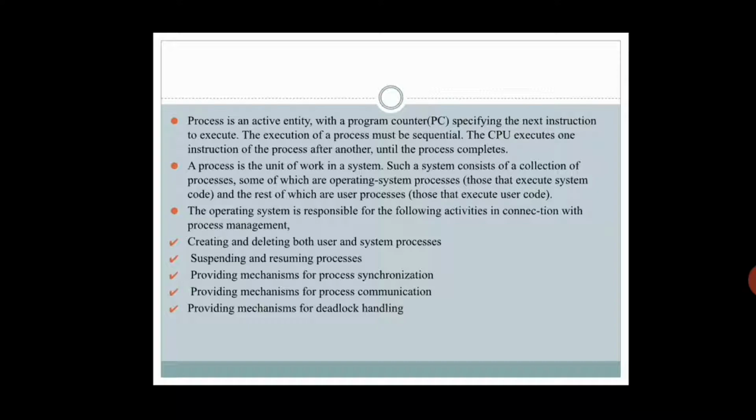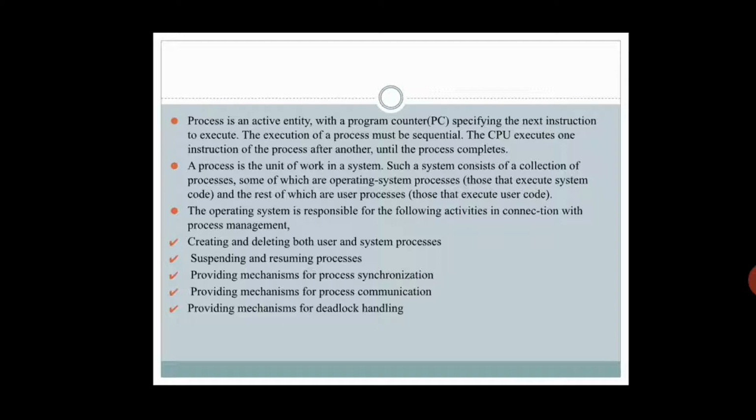Ultimately it is a kind of variable or incrementer, an incrementing variable. It will keep on incrementing or decrementing, keep on varying. As of now, you just think that much. It specifies the next instruction to execute. Whatever set of instructions or lines of code you have, this PC will keep track of it, incrementing or decrementing based on the number of instructions, or based on the control loop, how your program is running. The PC will keep track of it in the background.